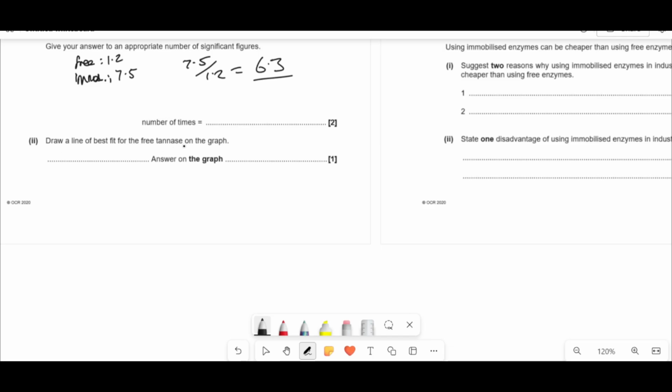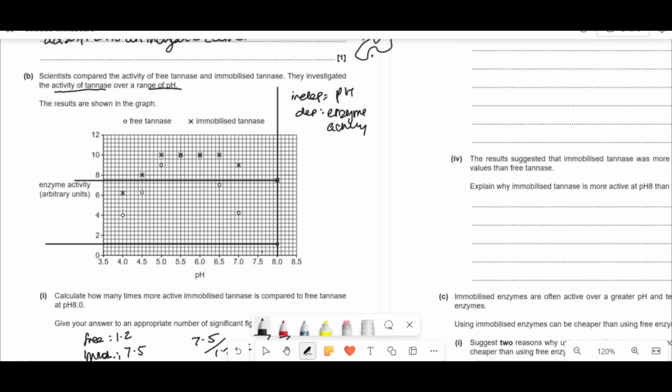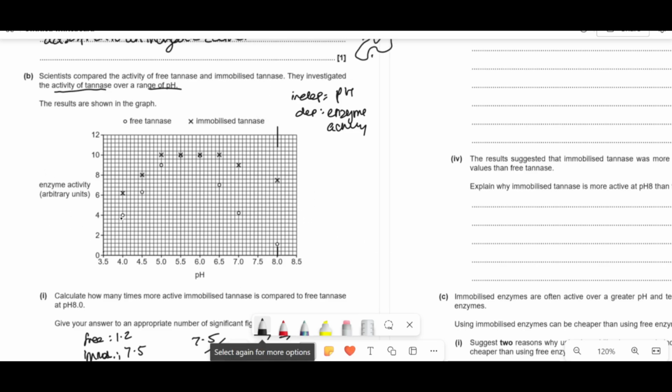Now it says, draw a smooth line of best fit for the free tannase on the graph. So if we look at the free tannase, if I just remove all this garbage I've just drawn here, all you've got to do is draw a nice smooth line connecting the points as best as you can. My tablet's really messed up, so just pretend I've done it perfectly like that.